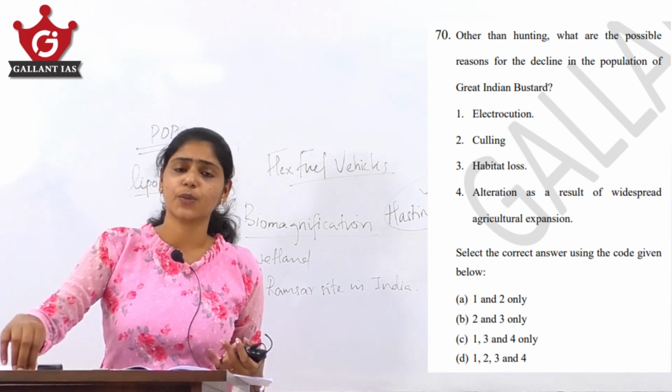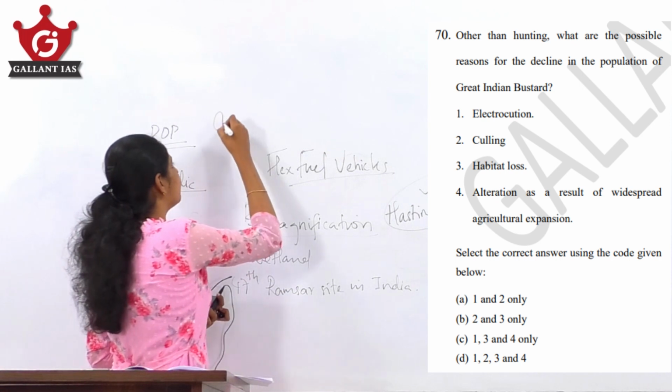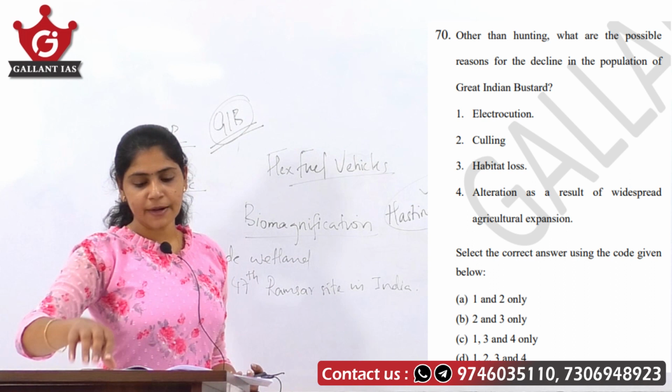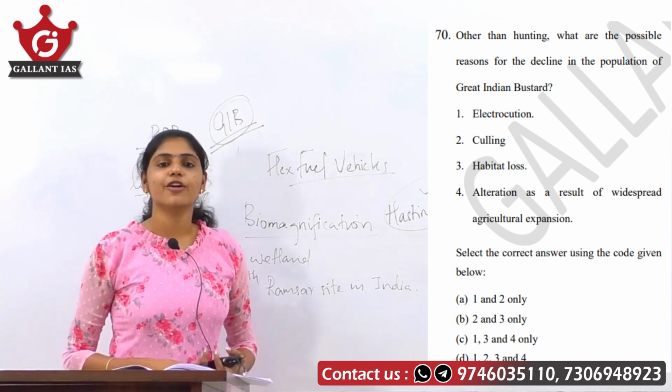Great Indian Bustard is a very important species, and it is the state bird of Rajasthan.